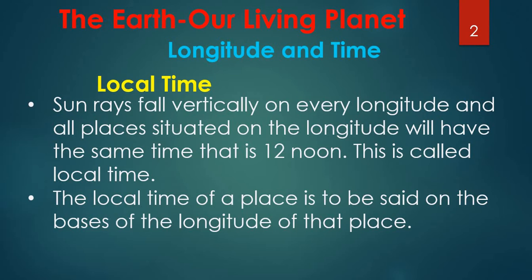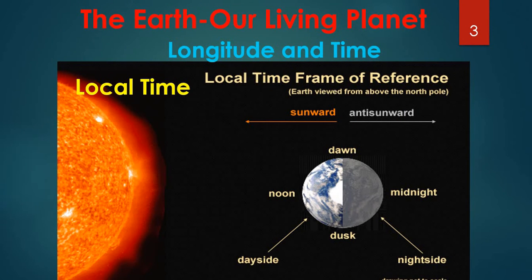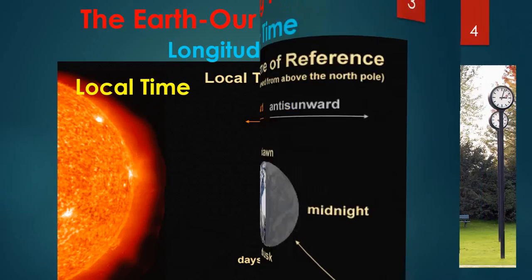The local time of a place is determined on the basis of the longitude of that particular place. See here, the sunwards and the anti-sunwards. Here is the day side and here is the night side, but the sun falls vertically on the longitudes. That's why the time will vary here.